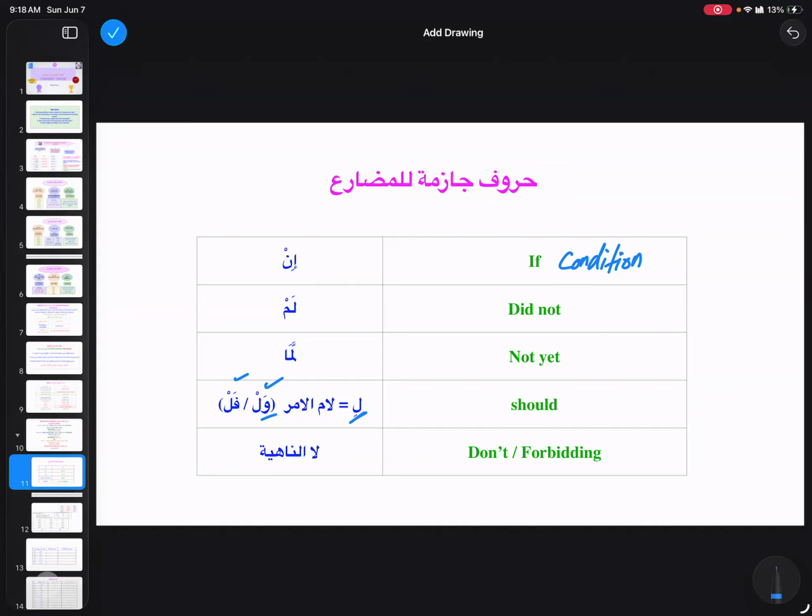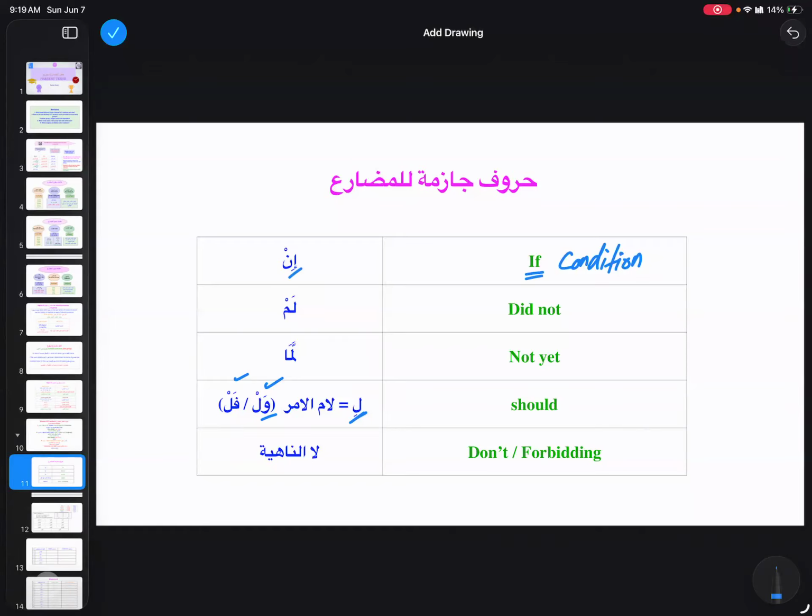If you go there, I will come with you. Basically, one thing is going to happen and it is going to affect the other thing. Because of the first thing happening, the second thing will happen. So this in is going to give the connotation of condition, if.